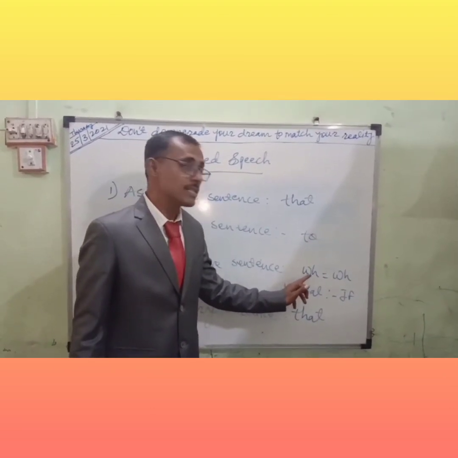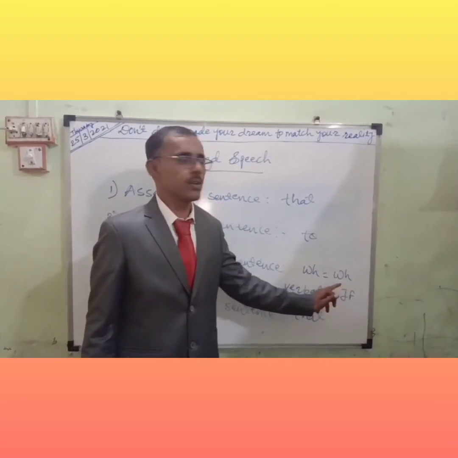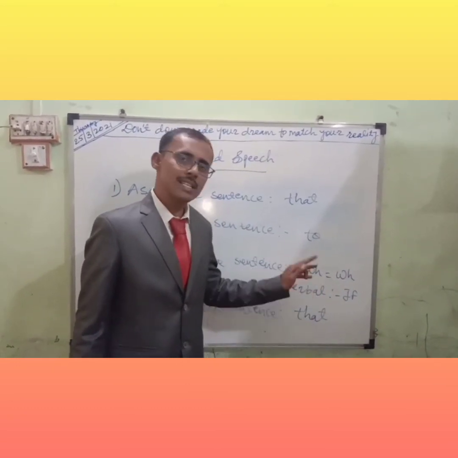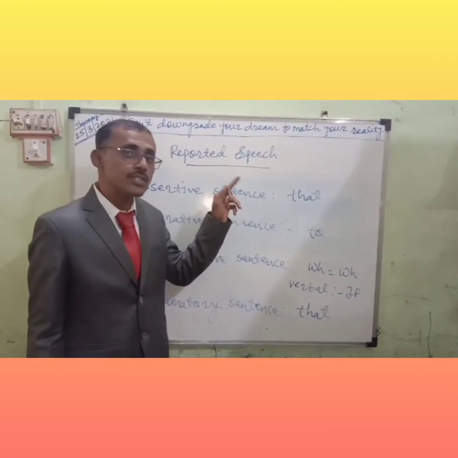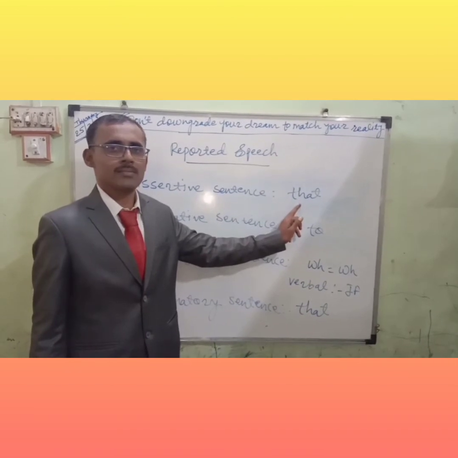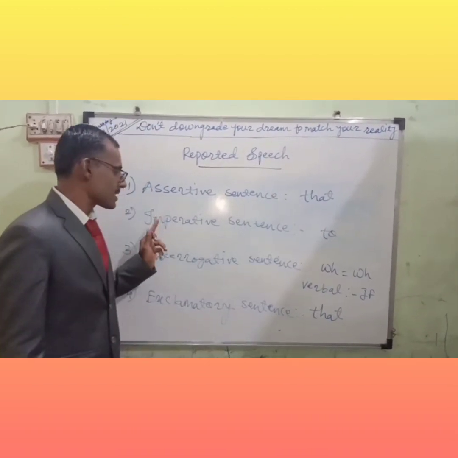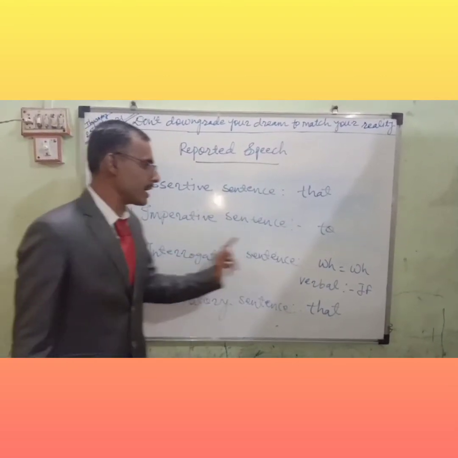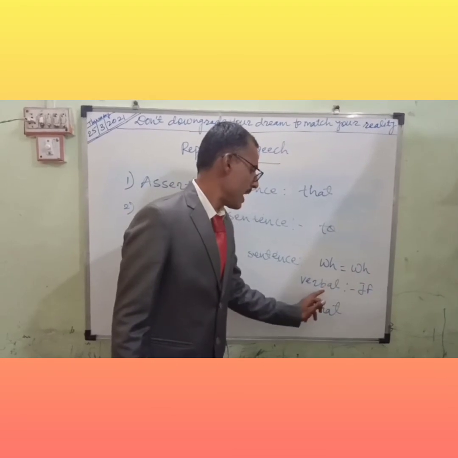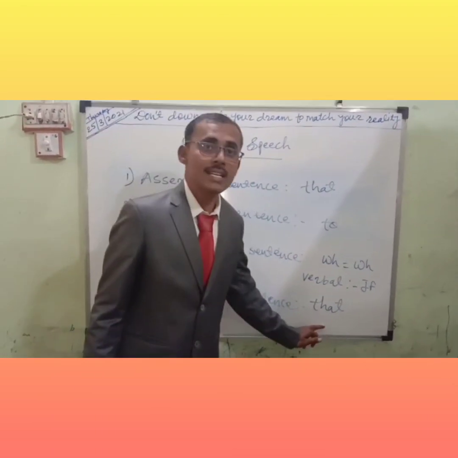WH interrogative means what, when, why, where. In all these WH words, the connector is already there. No need to use a connector here. The WH word is the connector, the conjunction. So dear students, in an assertive sentence, which conjunction is there? That. The teacher and students dialogue we have seen. Yes. Next, imperative sentence, "to". Interrogative sentence, WH word, and verbal, "if". And the next, exclamatory sentence, "that" is the conjunction.